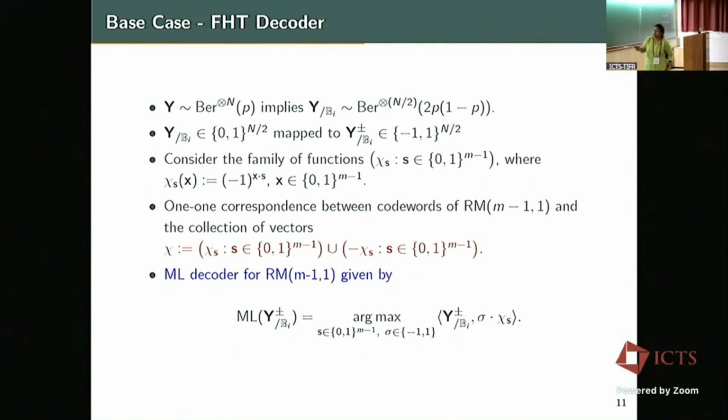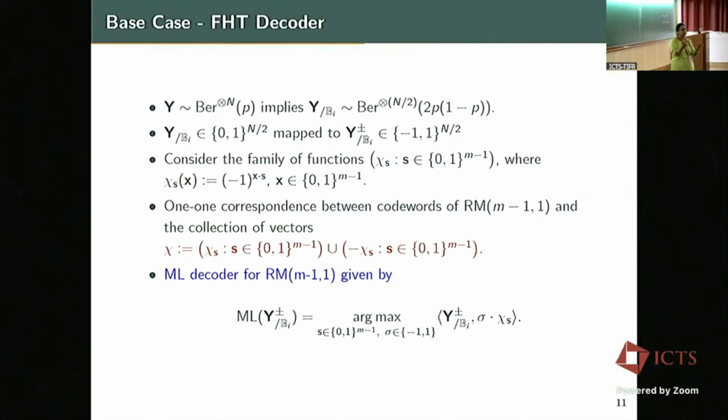So now the FHT decoder can be thought of as taking inner products of this y with a bunch of functions given by chi s of x, which are minus 1 to the power inner product of x and s in the 0, 1 world, right? And we have to look at positive and negative separately, just because in the Reed-Muller code there is a constant term also, right?